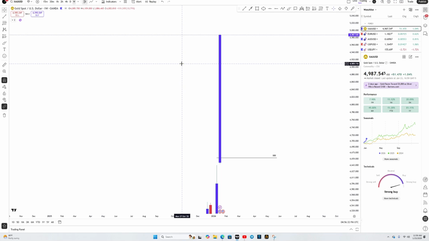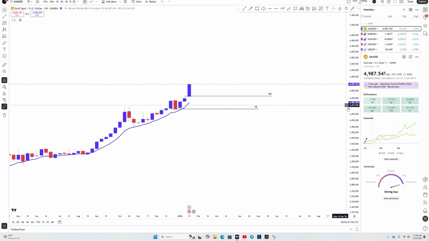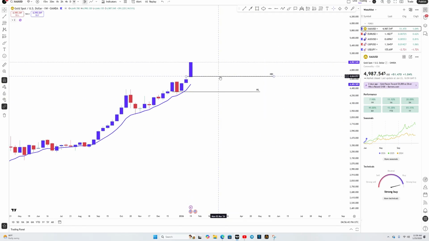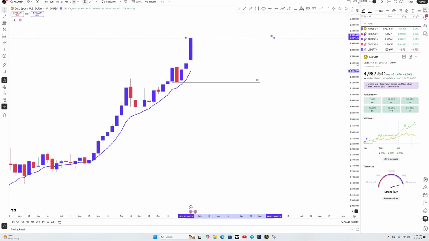Before you take any trade this week, you need to see these 5 zones. Let's start with gold. Gold on the weekly is bullish. We created a new higher high here. This continues to be our higher low.